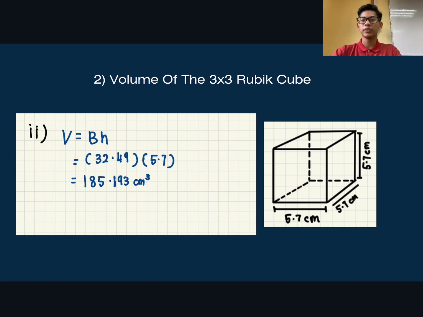For the second question, find the volume of the 3x3 Rubik's Cube. So the formula of volume for this prism is volume equals base area times height. In the previous question, we found the base area is 32.49 cm squared and the height is 5.7 cm. We substitute into the formula and we got the answer is 185.193 cm cube.